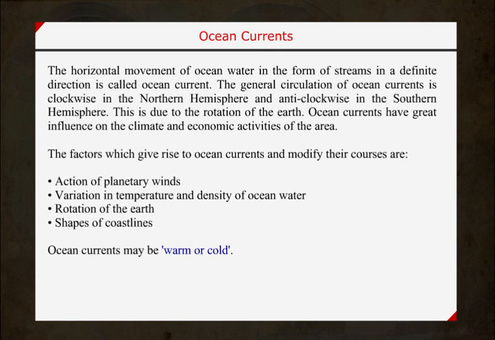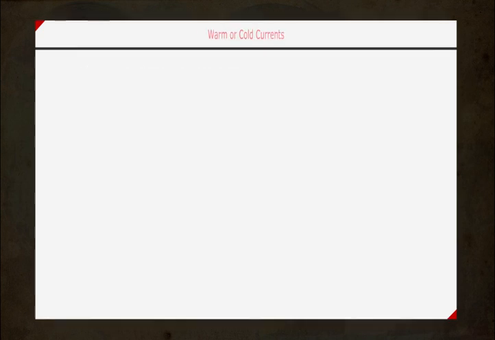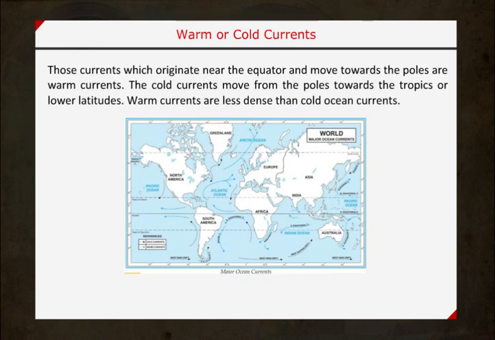Ocean currents may be warm or cold. Warm or cold currents. Those currents which originate near the equator and move towards the poles are warm currents. The cold currents move from the poles towards the tropics or lower latitudes. Warm currents are less dense than cold ocean currents.